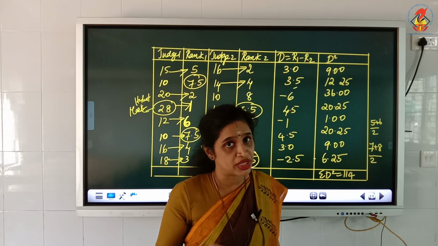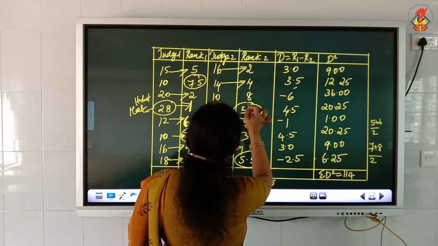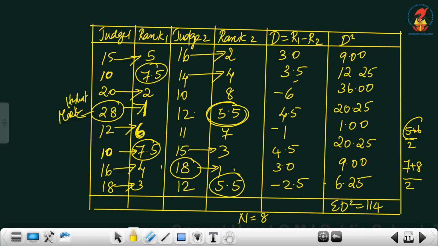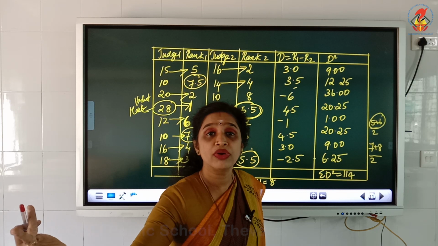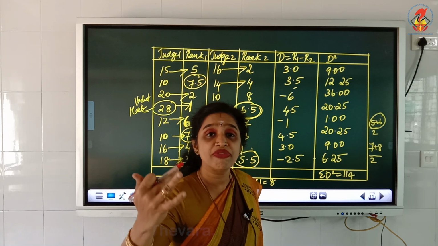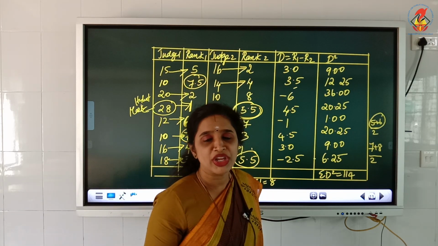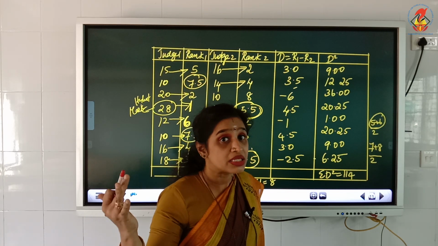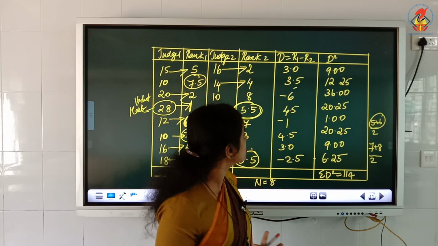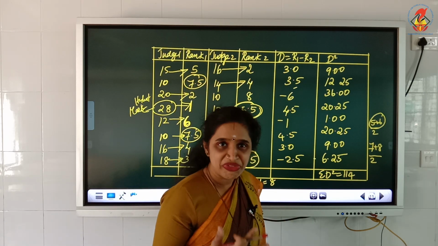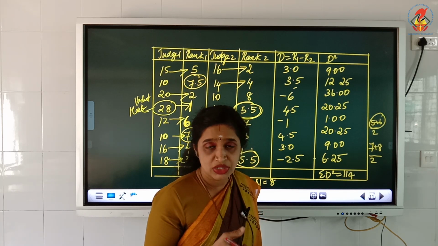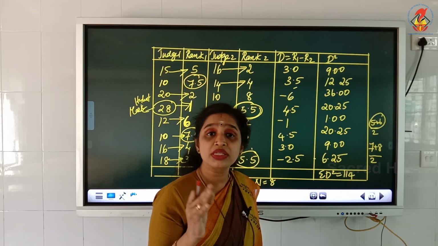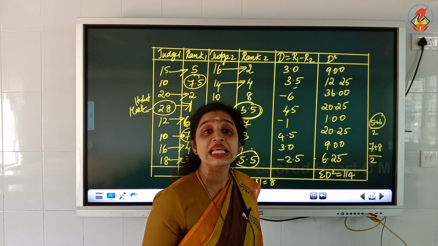Now, let me tell you one more thing. 5.5 is given here by adding 5 and 6. Am I right? So, 5th rank and 6th rank is already gone. How is it gone? Because we have added 5 and 6 and then divided by 2 to find the average. Now, the next rank should be 7. You will make a mistake here while you do the problem. Therefore, this is the area where you make the mistake. So, be very careful. When 5 and 6 is gone, the next rank should be 7.